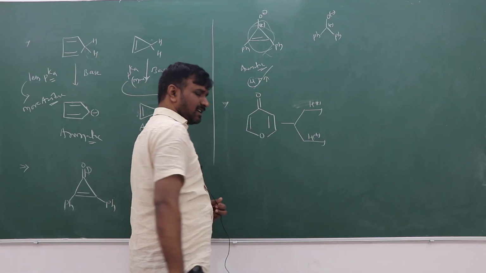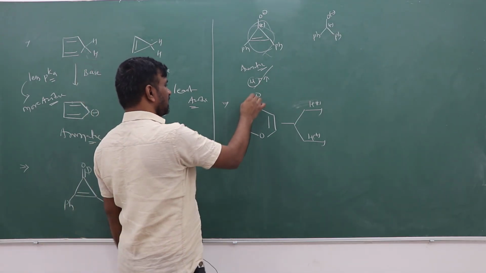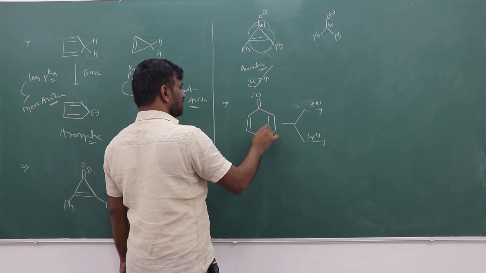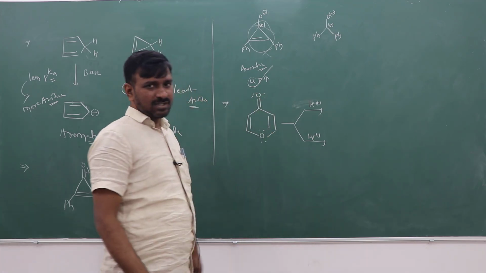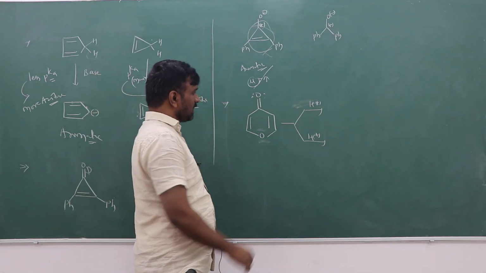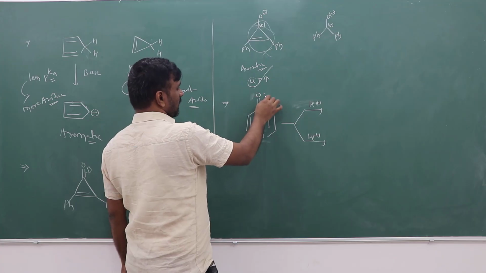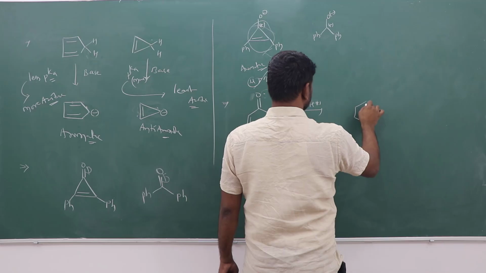Which one is taking H plus ion faster? Here there will be a lone pair of electrons, and here there will also be a lone pair of electrons. Unpaired electrons will be there. Which one is taking it faster? If it is taking this faster, right? So suppose if the carbonyl is taking, what will happen?